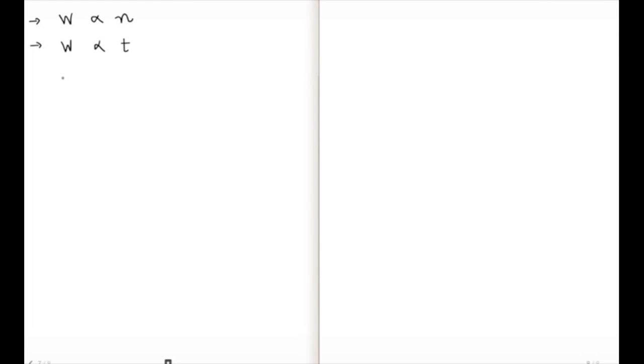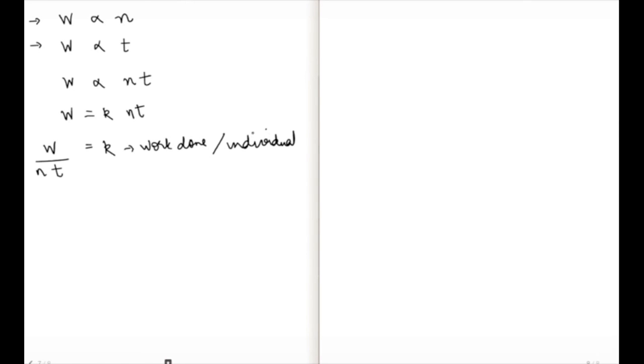Now if I combine both of these assumptions, I get work done is proportional to the number of people on the job and the time that they get on the job, which means that if I remove this proportionality and replace it with an equality, I will need a constant here. So let's understand what this constant is. This constant is work done upon the number of people upon time. If I were to write this constant in simple running English, this is work done per individual per unit time. Excuse my writing.